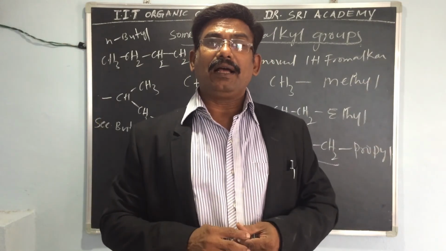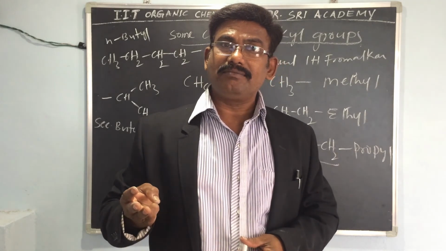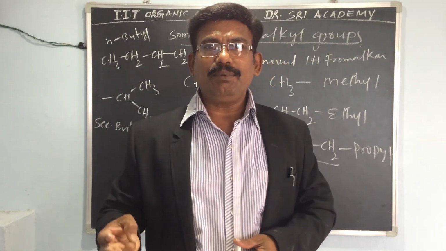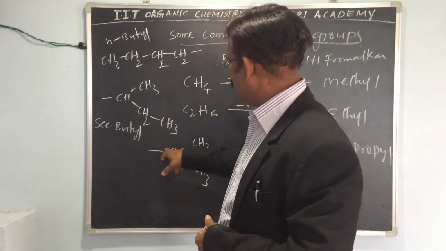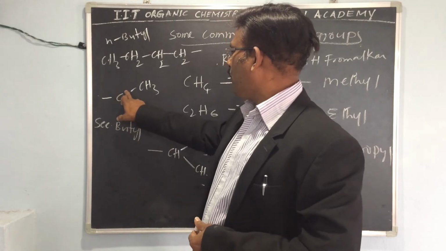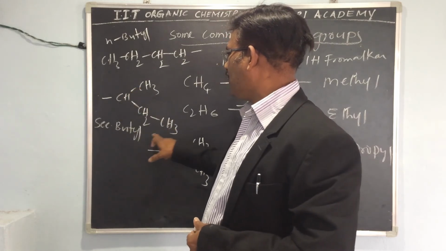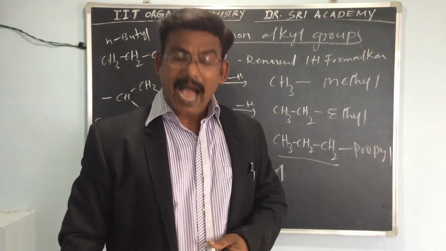From butyl, we know that N-butyl is that, and secondary butyl means 1 methyl propyl. We can write 1 methyl propyl. So this is a propyl, 1, 2, 3, with 1 methyl at the 1 position. The 1 methyl propyl is also called secondary butyl.